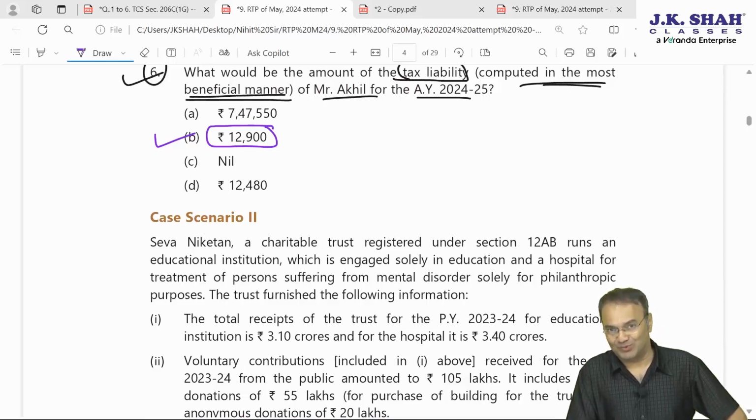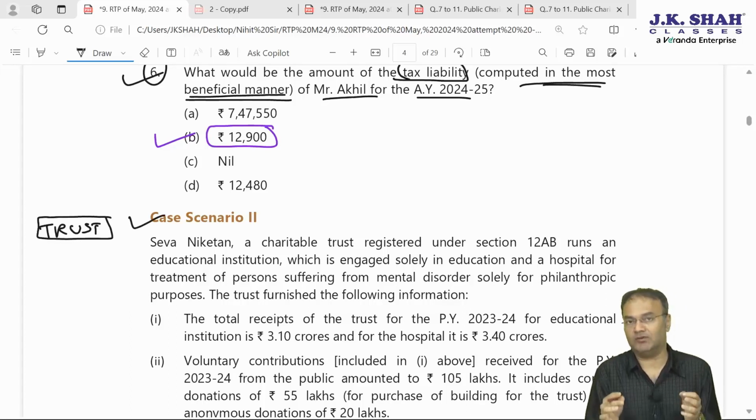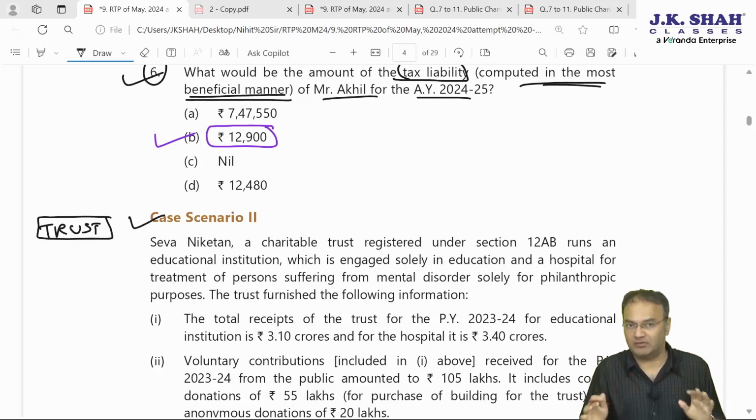Now case scenario 2. Case scenario number 2 is based on a public charitable trust, public charitable and religious trust. We know pretty well, section 11: 85% of the income can be claimed exempt. First 15% will always be exempt.